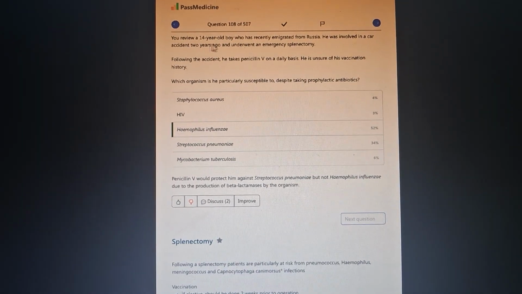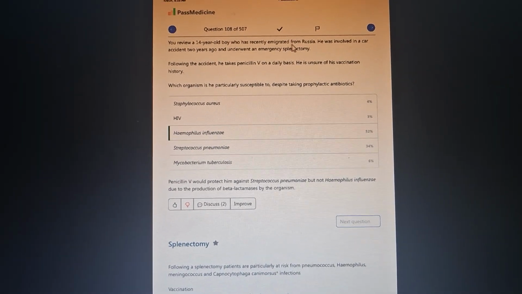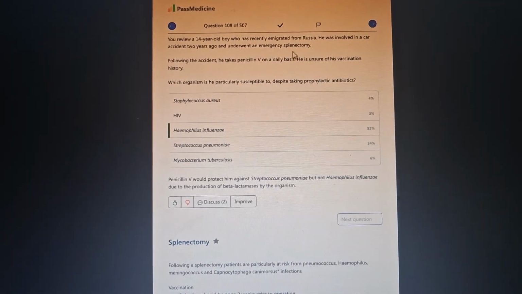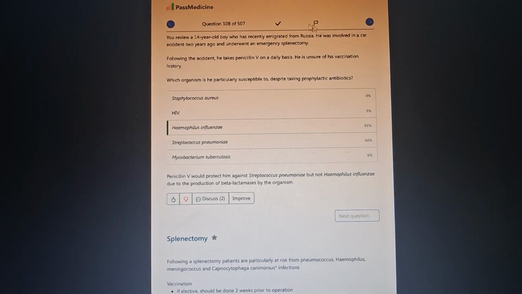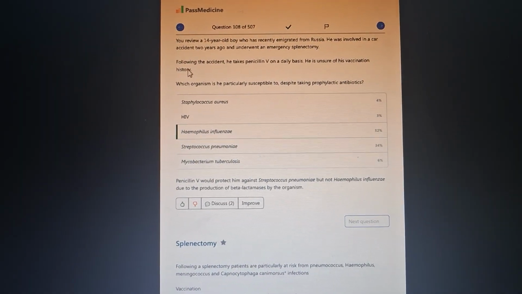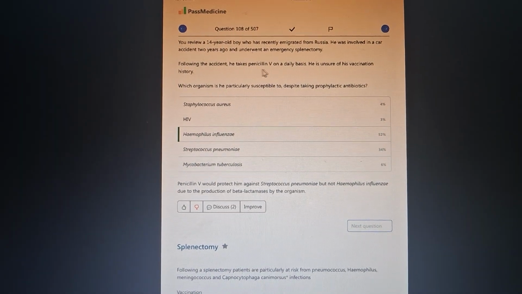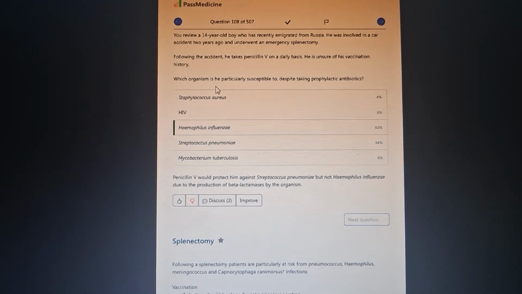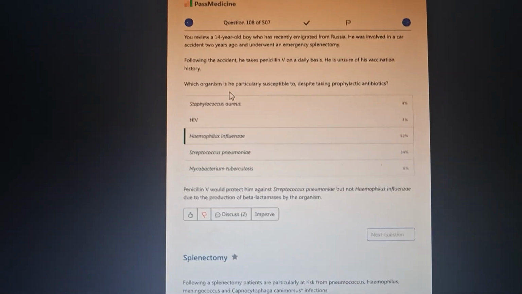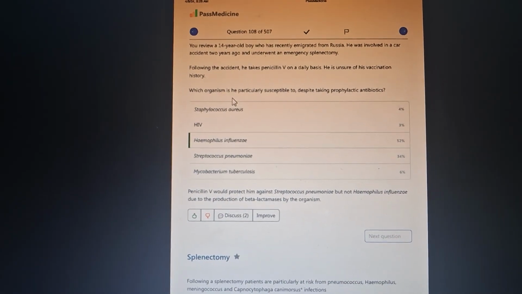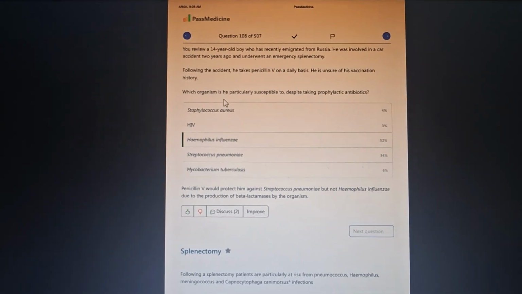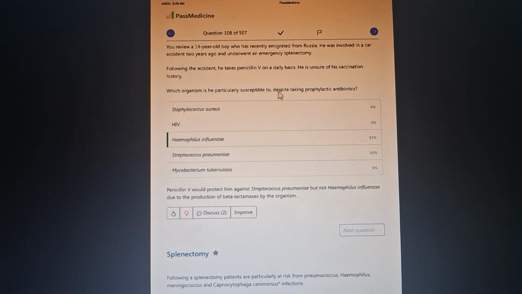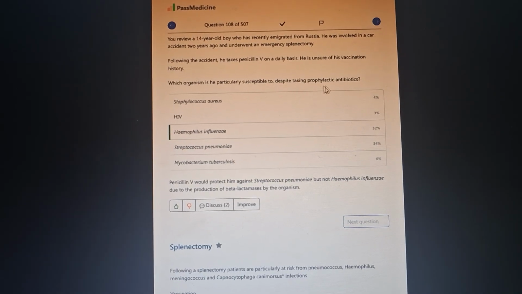Alright, we review a 14-year-old boy who has recently migrated from Russia. He was involved in a car accident 2 years ago and underwent an emergency splenectomy. Following the accident, he takes penicillin V on a daily basis. He is unsure of his vaccination status. We know now that whenever there is a splenectomy, we have to give pneumococcal vaccine. Which organism is he particularly susceptible to despite taking prophylactic antibiotics?